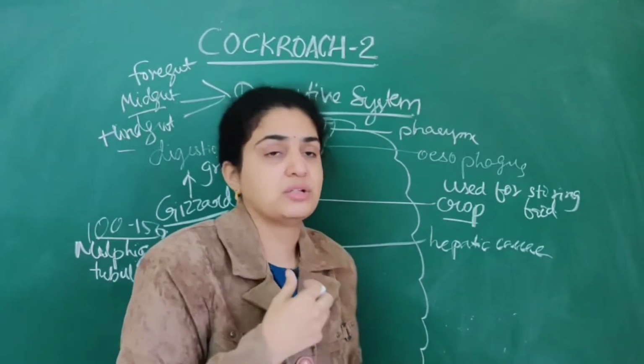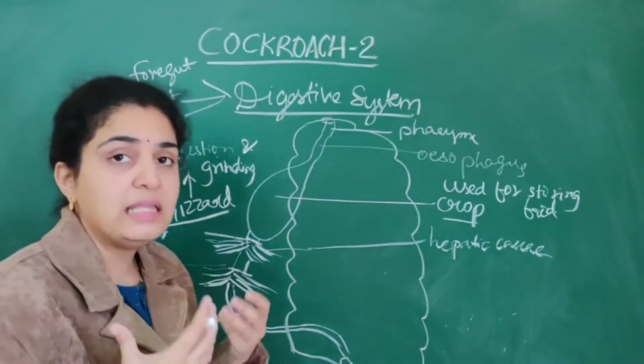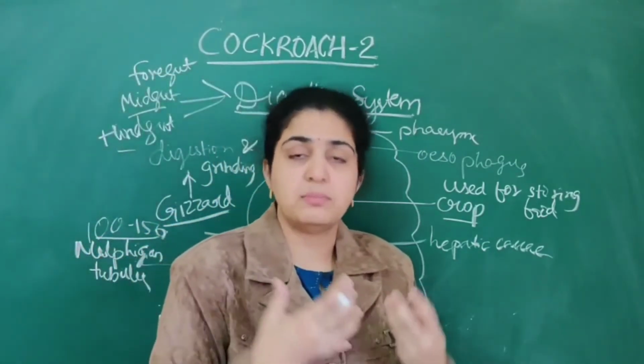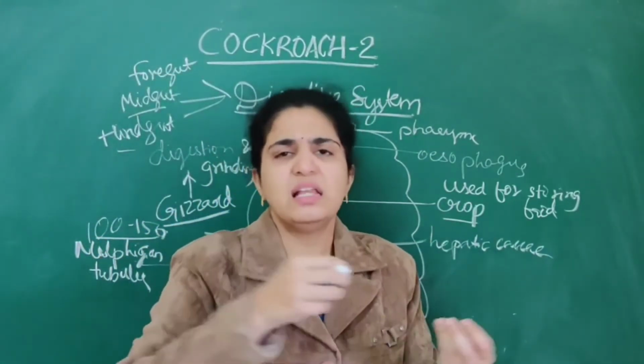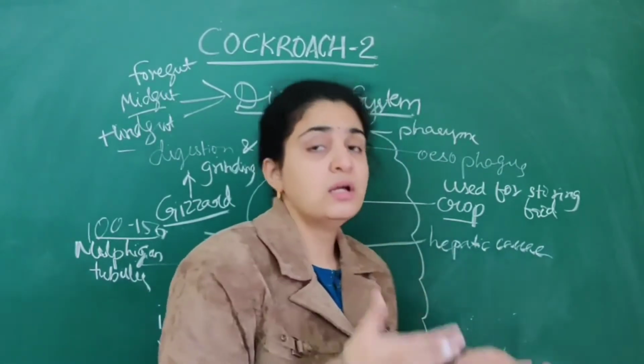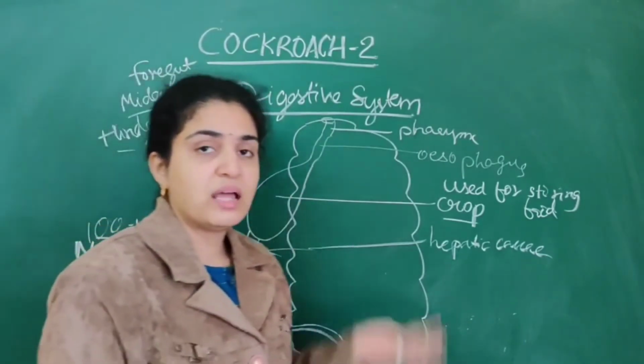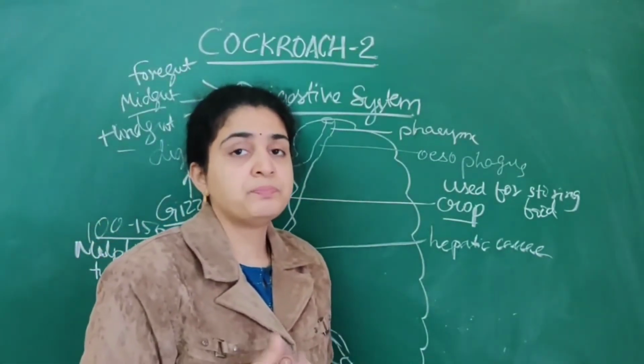From here it leads into ileum, colon as well as rectum, and finally ends out through the anus. Ileum, colon, rectum, we all know, like in humans. So this is about the digestive system of the cockroach.